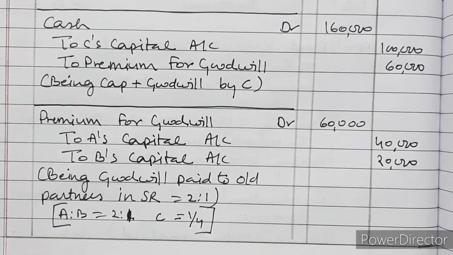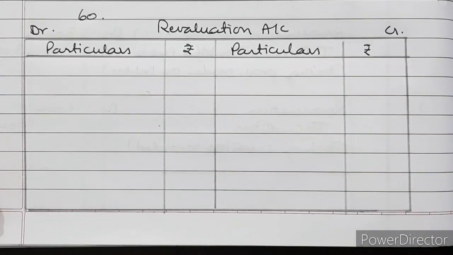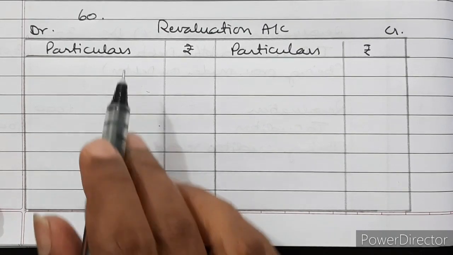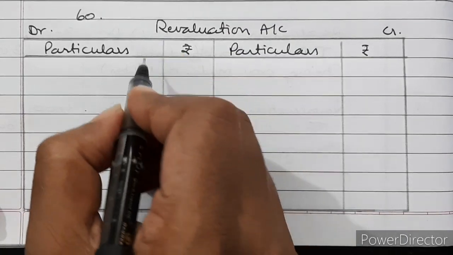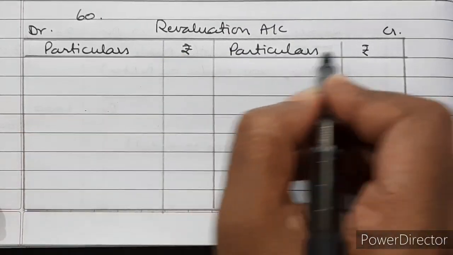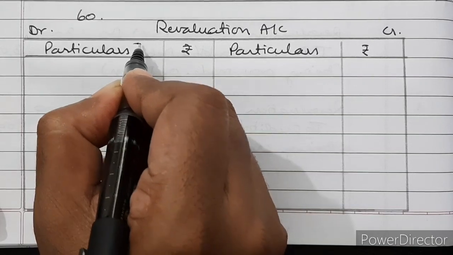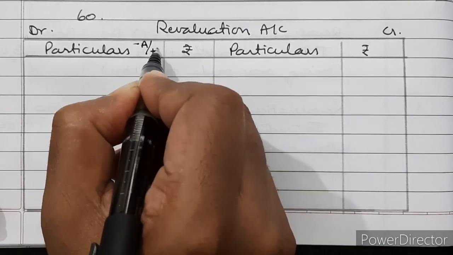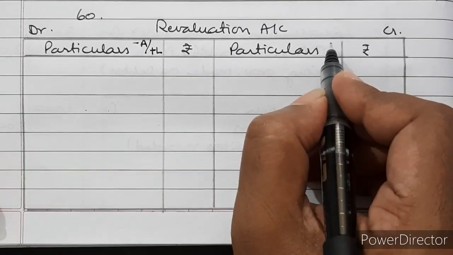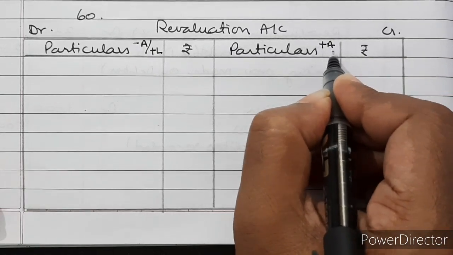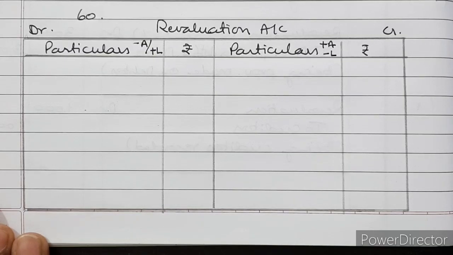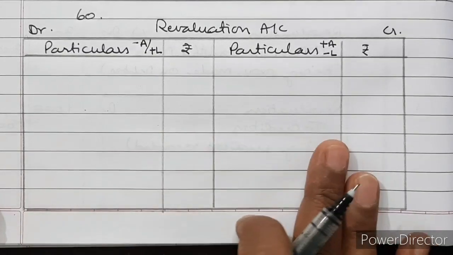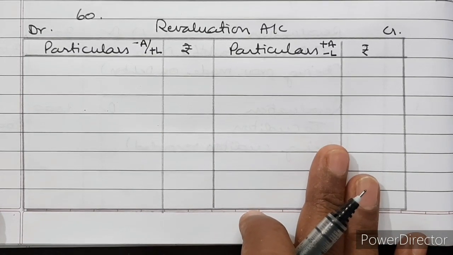Now we will see the revaluation account. So the revaluation account for question number 60. Revaluation account is a nominal account where all the decrease in asset or increase in liability is recorded on the debit side, and increase in asset or decrease in liability is recorded on the credit side. So what all journal entries we have passed, we will record it here, transfer it here.